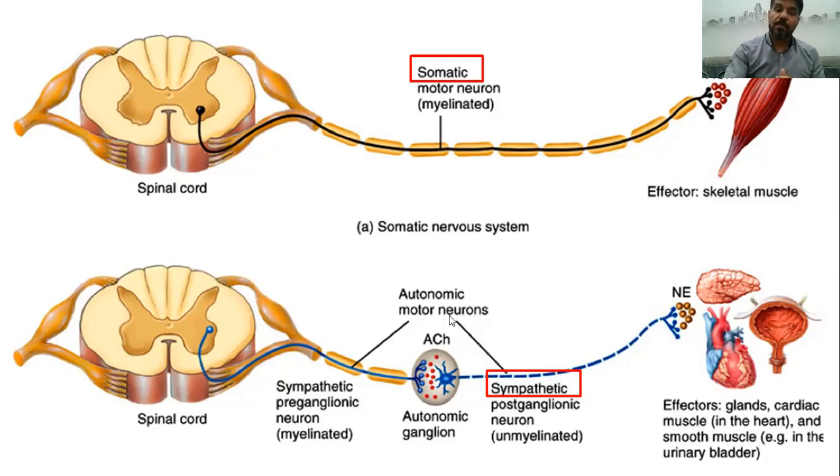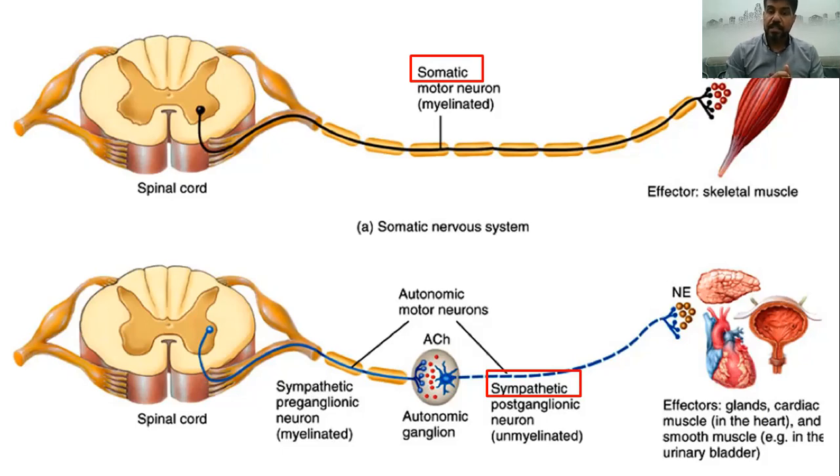However, the autonomic motor neuron is slightly different from the somatic neuron. There are autonomic ganglia here, okay? And in the sympathetic division, the preganglionic neuron secretes acetylcholine, and the postganglionic neuron secretes norepinephrine.